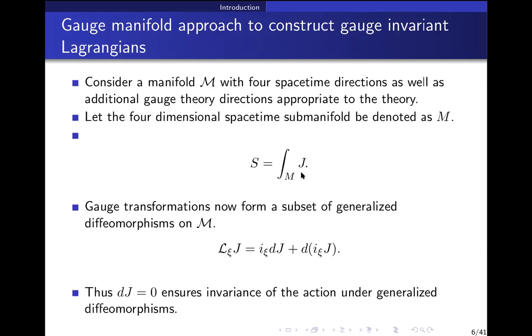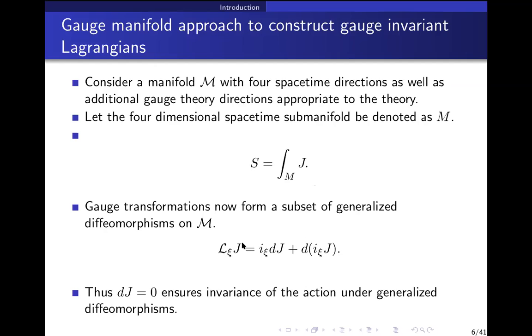But when you substitute it back here, you notice that this D is still the exterior derivative on this manifold. Then D of Ixij, which I'll come back to very soon, is a total derivative term, so it will go away by boundary condition. So the first term being 0 guarantees that S is invariant under this Lie derivative.